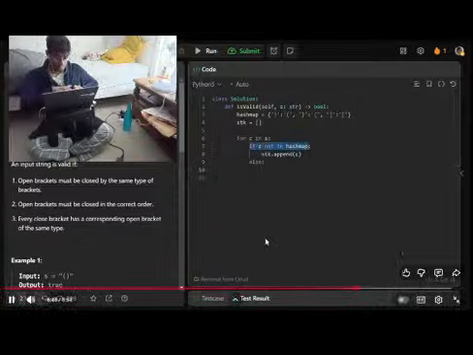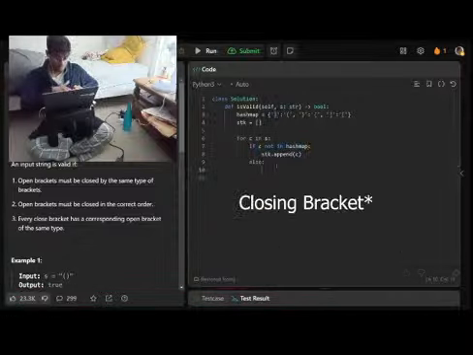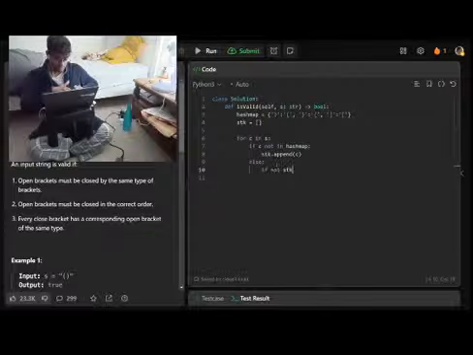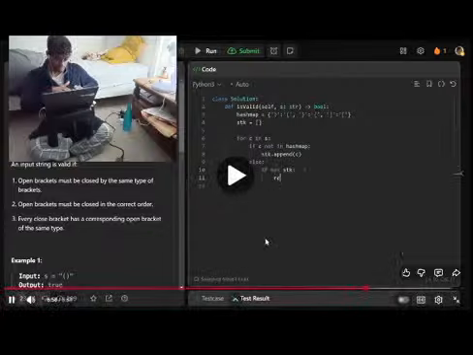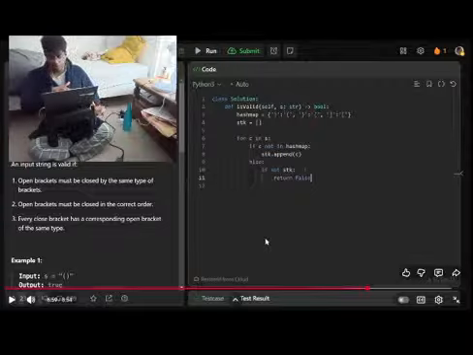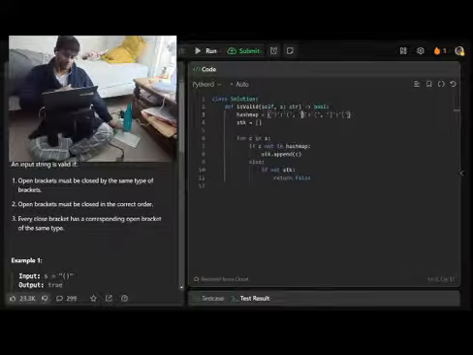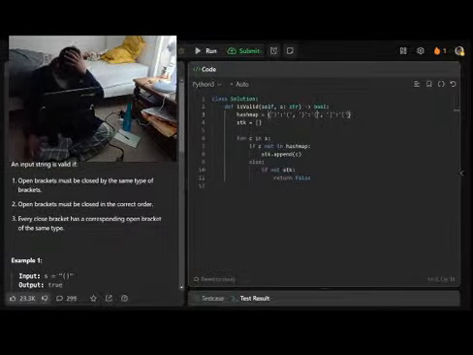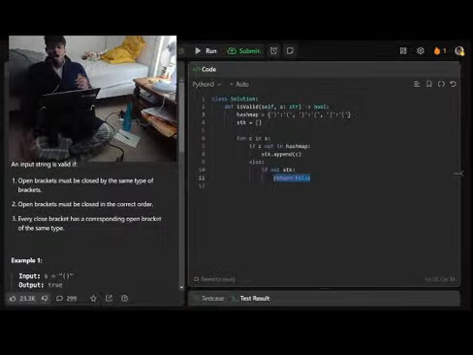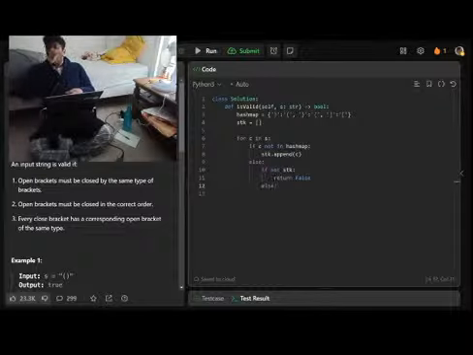Now, if that's not the case, so that means C was in our hash map, we are dealing with an open bracket. If we don't have a stack, so if our stack is empty, that's what this means, well, we can immediately return false. We want to pop an open bracket off the stack because we have a closing bracket where we want to find its match. But if we don't have any open brackets available, that means we have too many closing brackets, so we've got to return false. Now, if we do have a stack, we just need to check if it's the right value and pop it off.